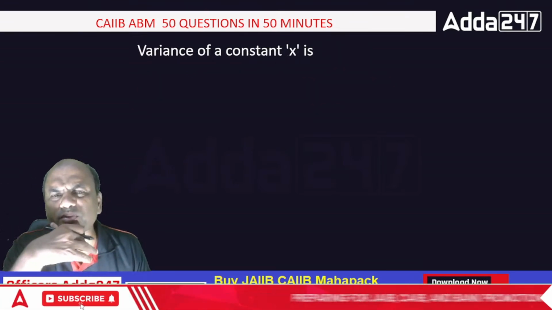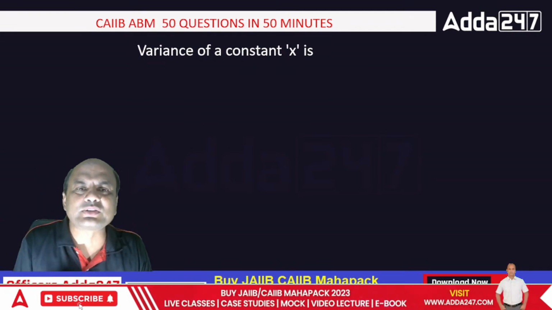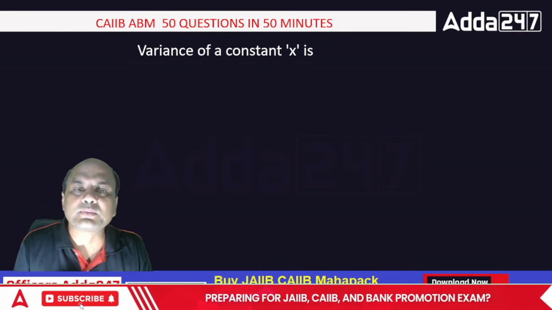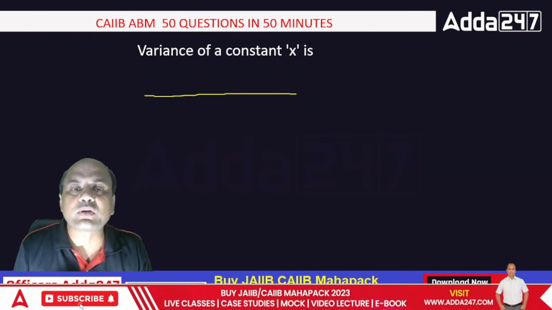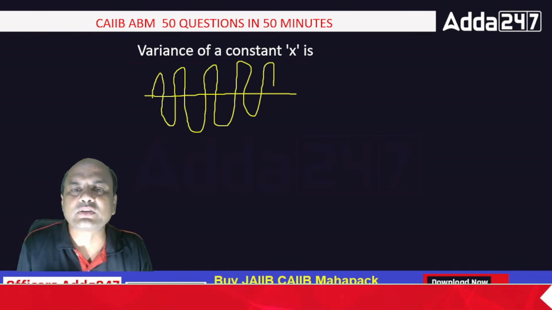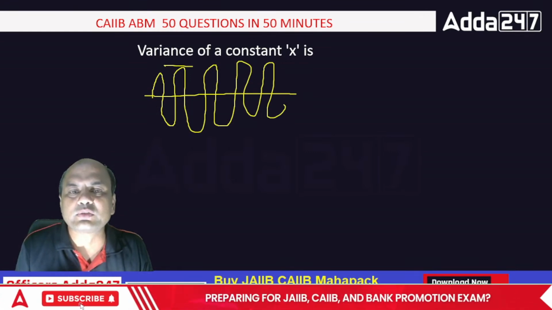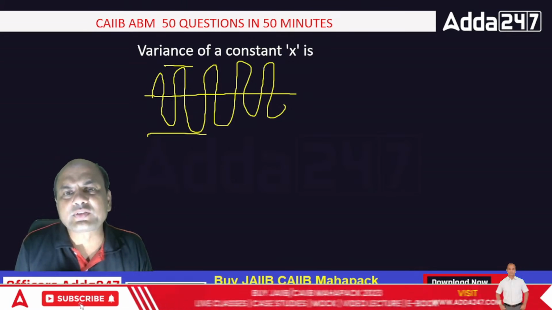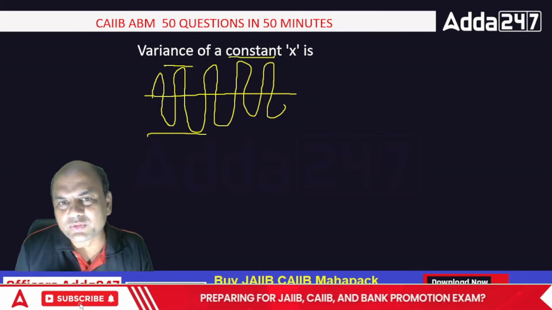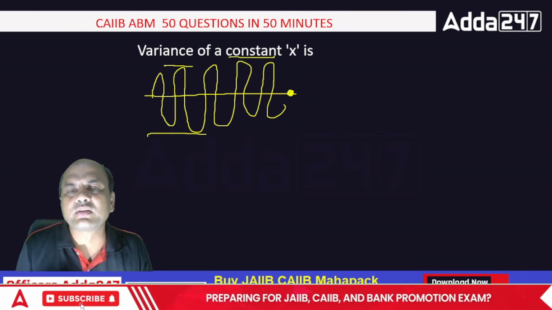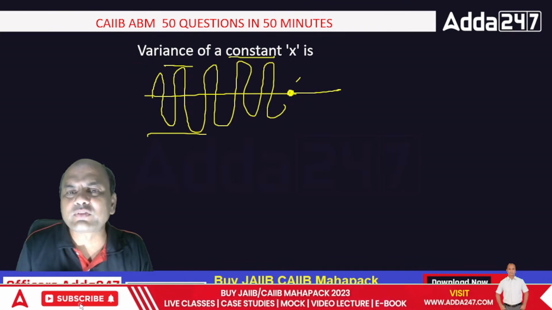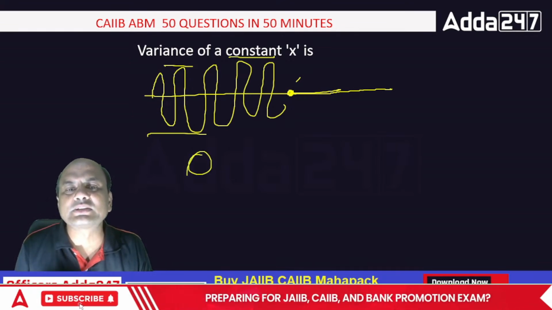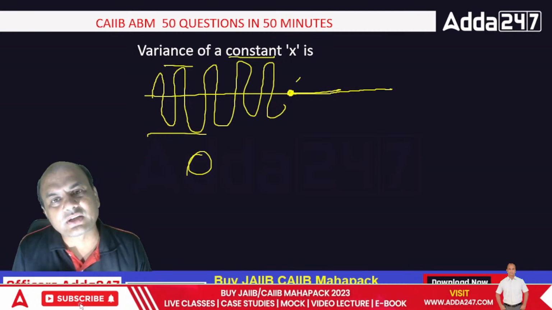What is the variance of a constant x? If some number is constant, what is variance basically? Variance means shifting, moving. Suppose this is my line, variance means the positive distances from the top point to the lower point. Now, if some number is constant, will it move? No, it will stay on the straight line. So my variance will always be 0. There is no movement. So variance of a constant is always 0.